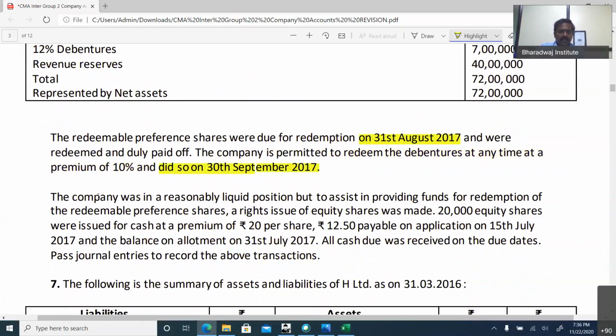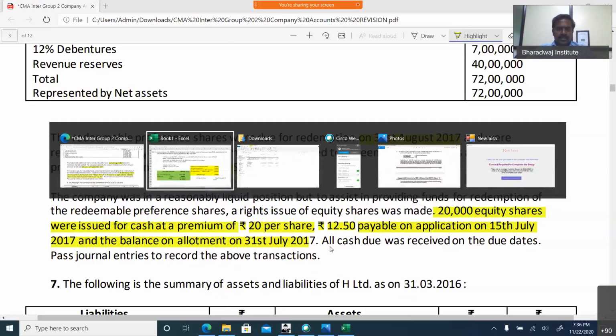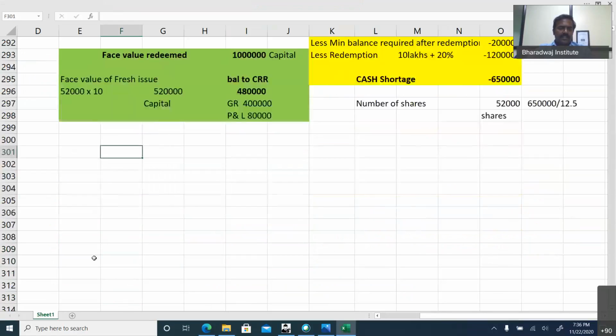The company reasonably in liquid position, but to assist providing funds for redemption of preference share, a right issue means a fresh issue, 20,000 equity shares were issued at a premium of 20 per share. 12.5 payable along with application, balance on allotment. That and all doesn't matter for us. All cash due were collected. Now based on this question, they cannot ask a journal entry in the exam. This is for question number 6.